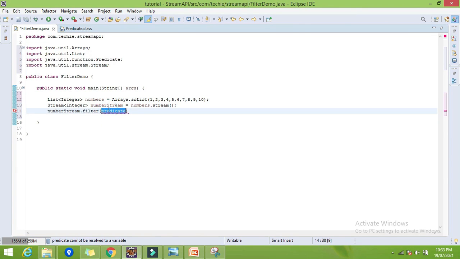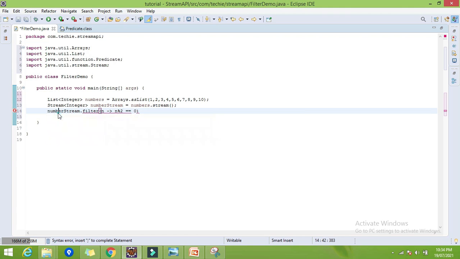It has only one parameter, so I will give n as the parameter, that is our each number. Now what will be the logic for the even numbers? If n modulo 2 is 0, that means it's an even number. So n % 2 == 0, then it is an even number.